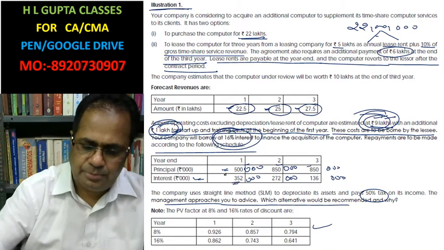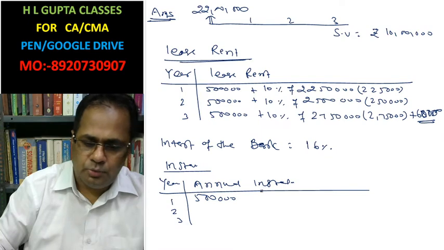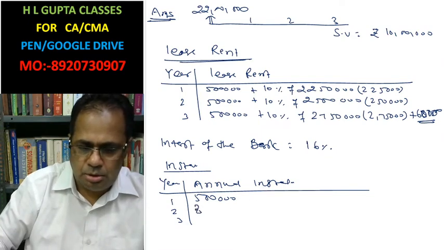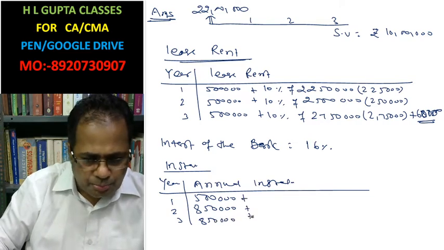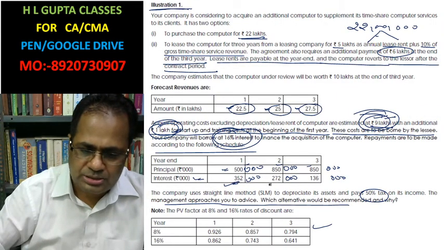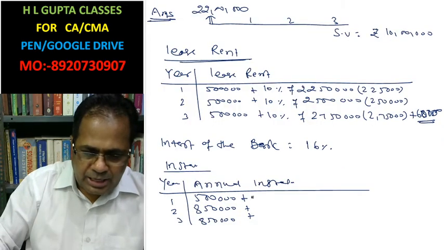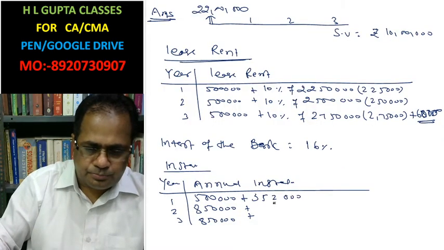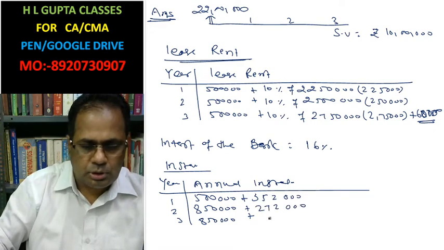This is the interest. Plus interest you are going to pay 3 lakh 52,000, then 2 lakh 72,000, then 1 lakh 36,000.